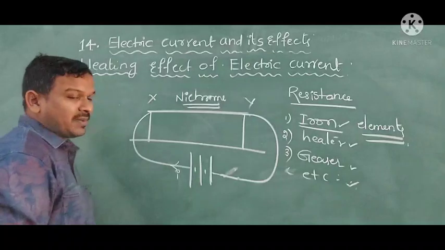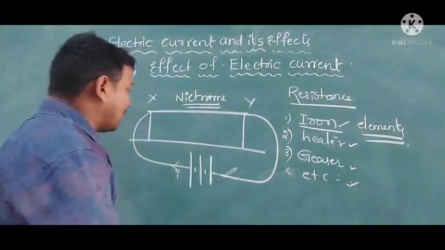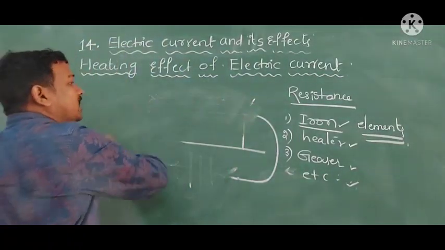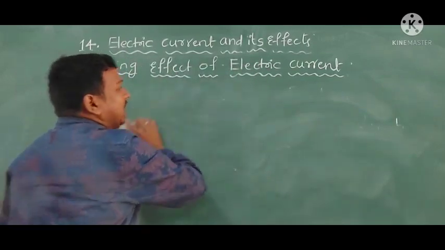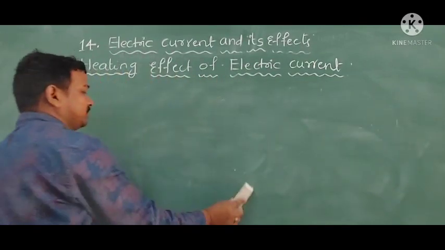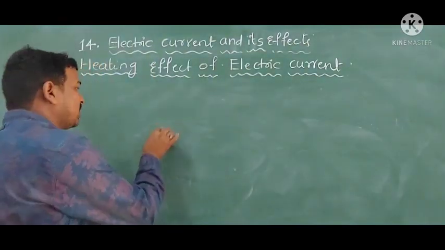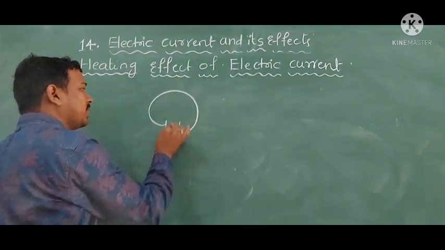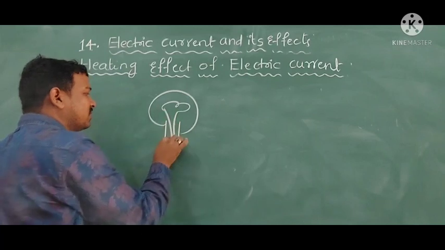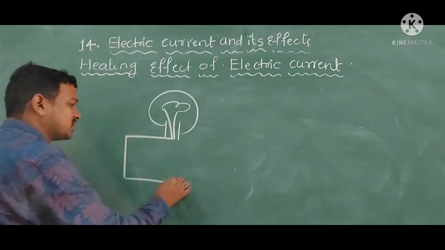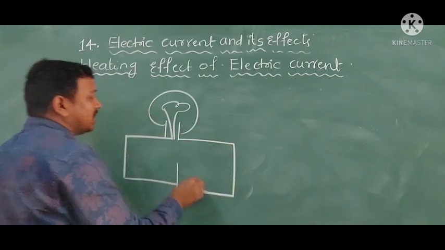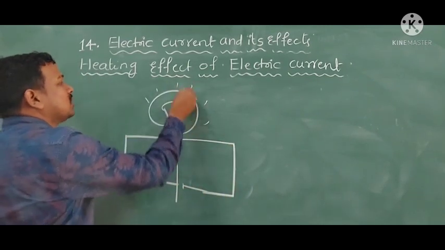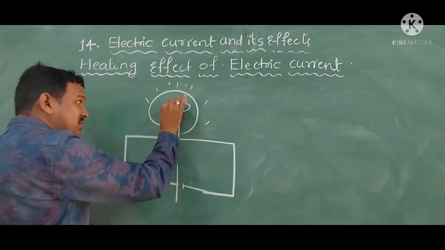You can see these elements in the glowing of an electric bulb also. Not only the heating effect, it will give the light effect also, because of the heating. For example, if you observe, the bulb contains some wire inside. It is tungsten. Whenever it is connected to a battery, it glows because it offers some resistance.